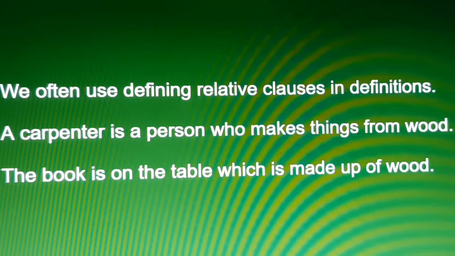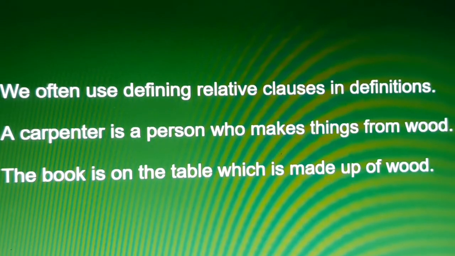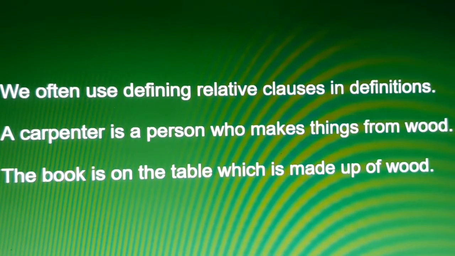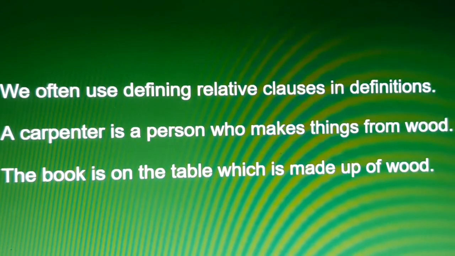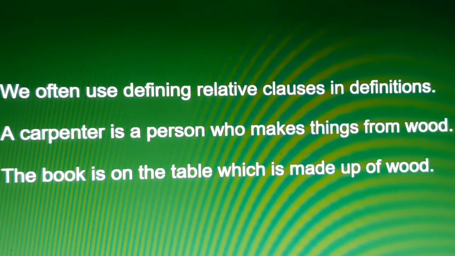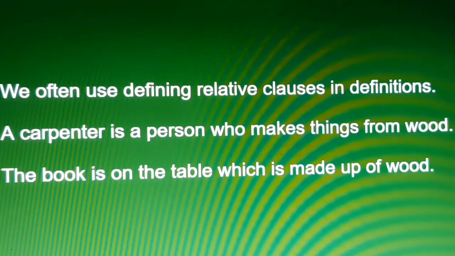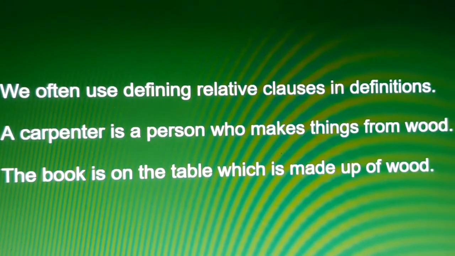We often use defining relative clause in definitions. A carpenter is a person who makes things from wood. Here we are explaining about carpenter. Who refers to the person who makes things from wood. The book is on the table which is made up of wood. Here which is referring to the table.